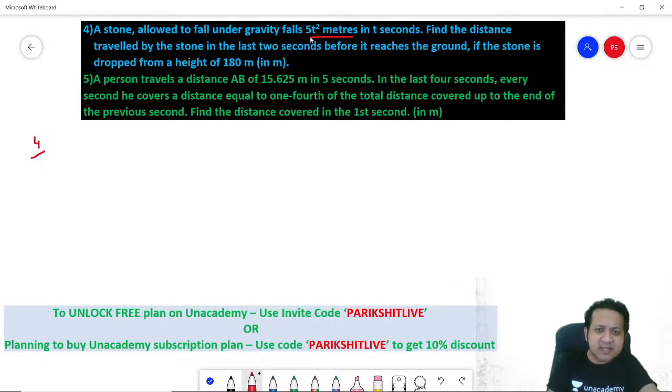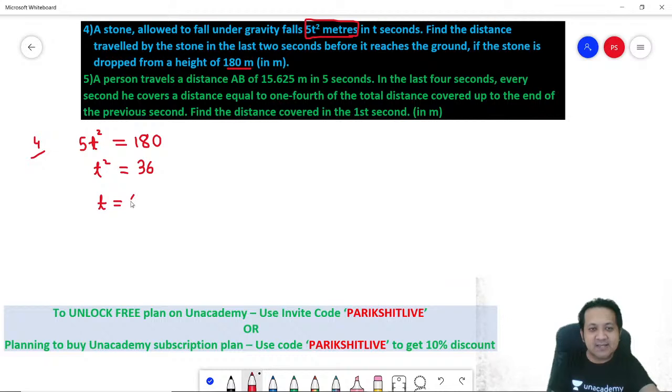What is the total distance covered by the stone? 5t square. Correct? And as per the question, the total distance traveled is also 180 meters. So can I say 5t square, which is the total distance traveled, should be equal to 180. Correct? So this implies t square is equal to 36. Implies t is equal to plus minus 6. Minus 6 is not possible for the simple reason that t is the time and time can never be negative. So t is equal to 6 seconds.